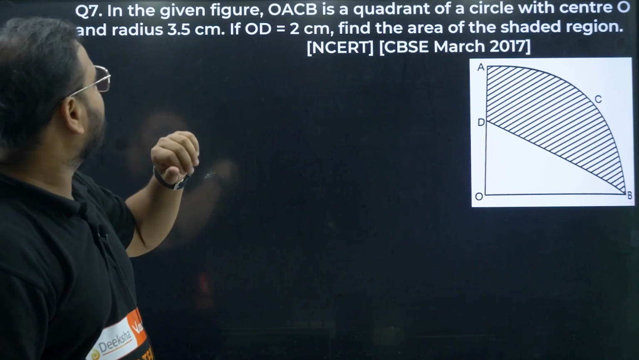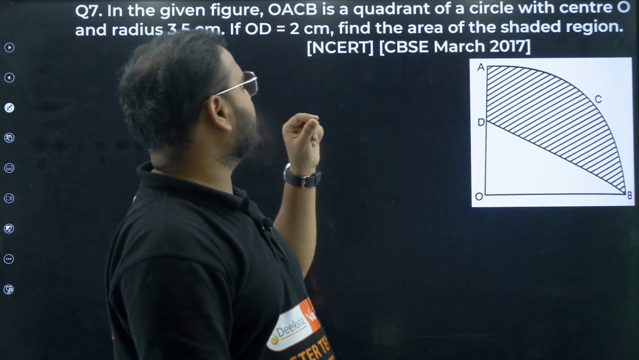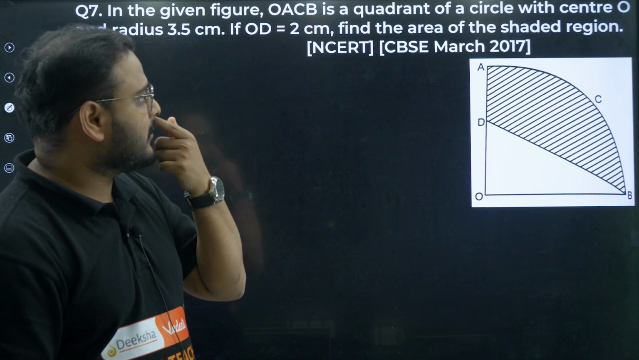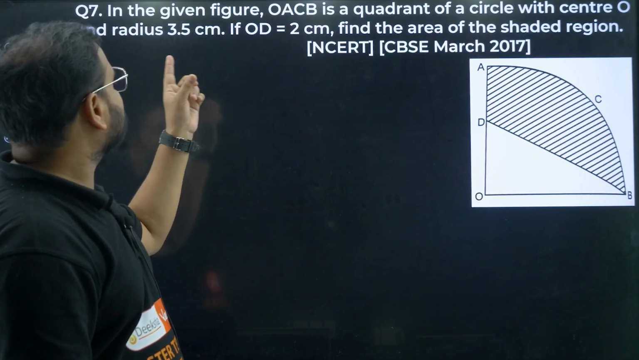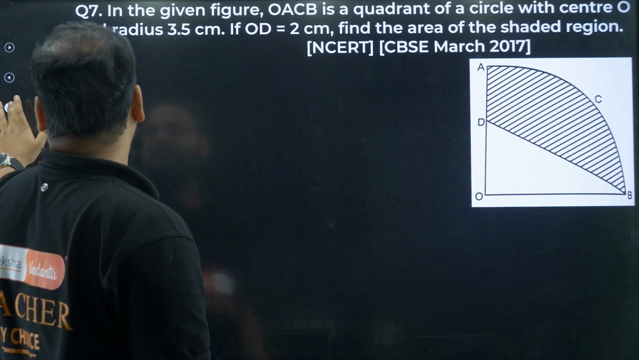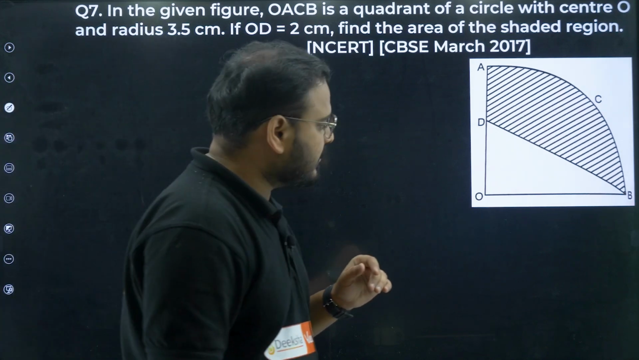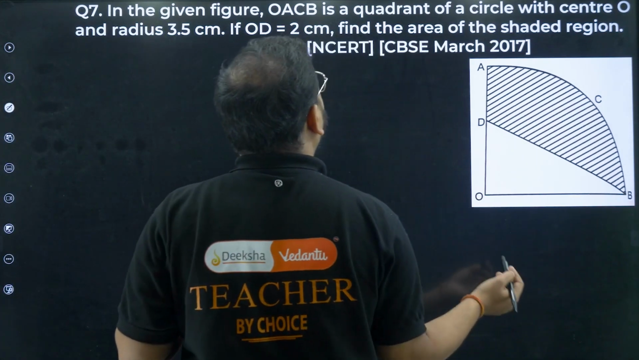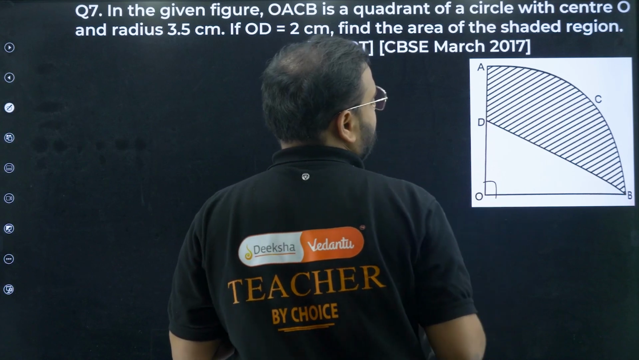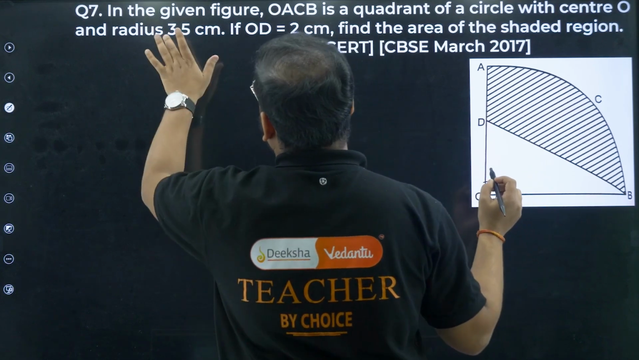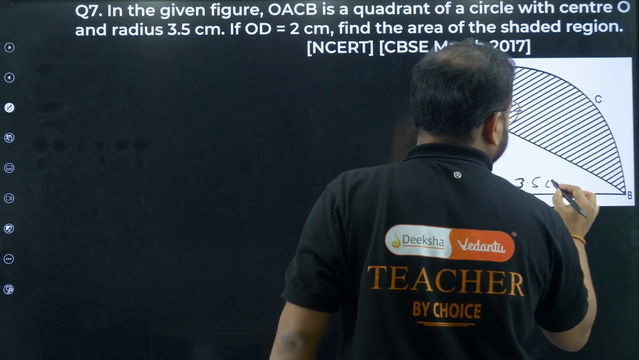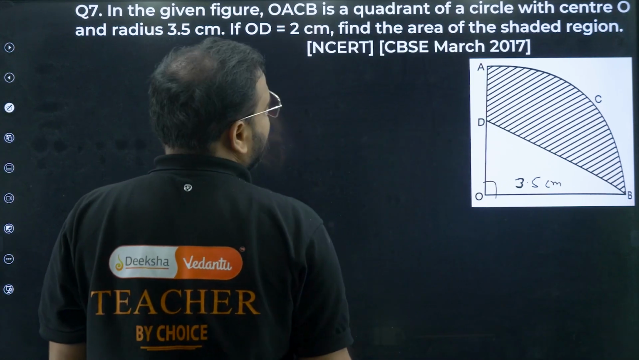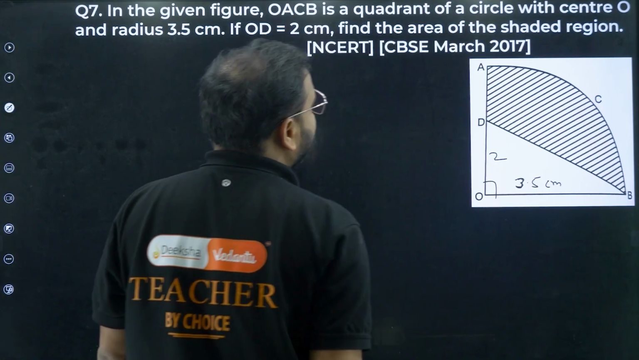Question number 7 that we are dealing with: in the given figure, OACB is a quadrant of a circle with center O, and radius 3.5. Have a look. Radius means OB. This whole thing is a quadrant, which means this is 90 degrees. This is OB, so what is this value? 3.5 is given, so right here, 3.5 centimeters. OD is what? This is 2. All right. What are they asking?